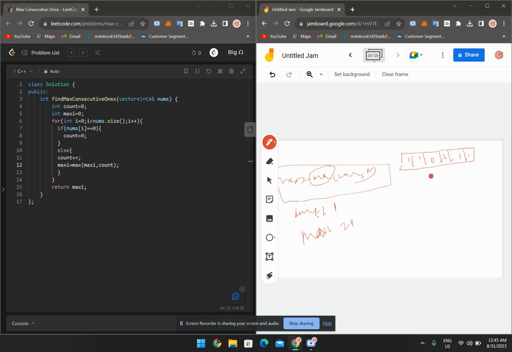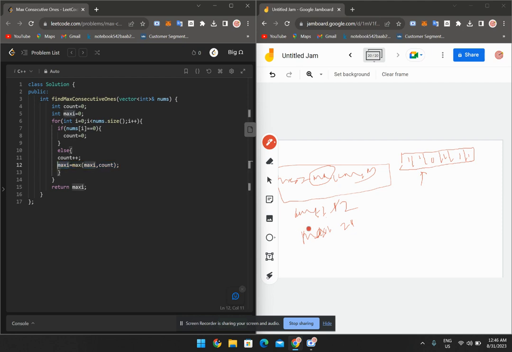Now we will iterate over here, and I is pointing here. Then we check nums of I equal to 0 or not. This is not a 0, so move on to the else part. Count increments to 2 and maxi equal to max of maxi comma count.